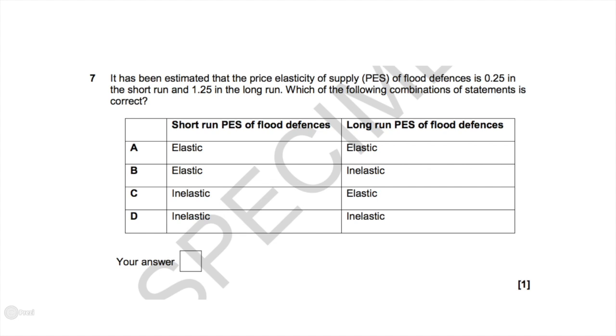These firms can't adjust really quickly, whereas in the long run they can. So a PES of 0.25 in the short run means that in the short run we have inelastic PES, and a PES value of 1.25 in the long run means that flood defense supply is elastic, which means that we have answer C.